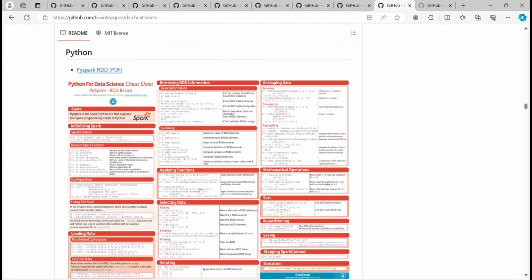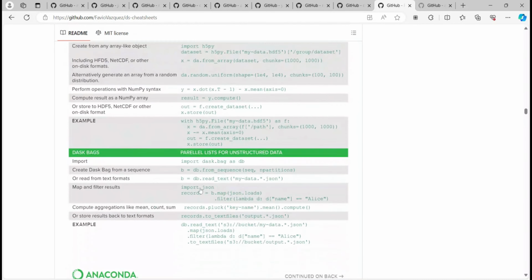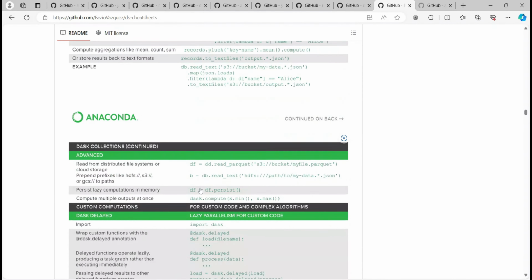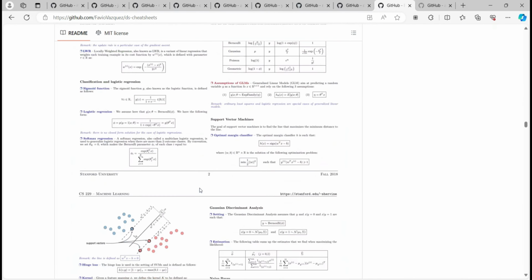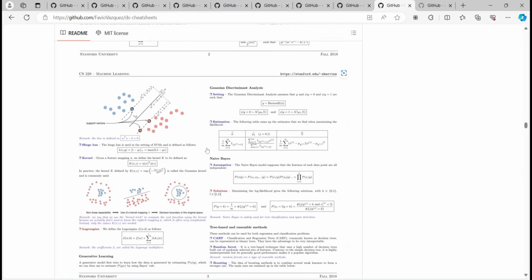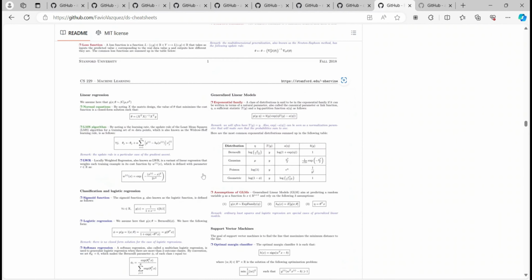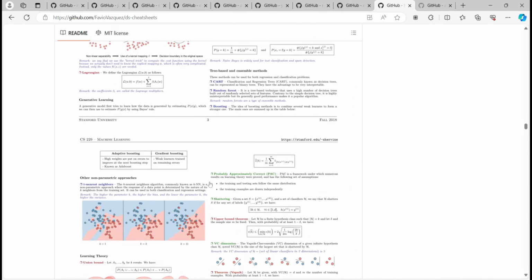Right. These are the formulas and all those stuff you have to know. Big data, then Anaconda. Okay, supervised and unsupervised learning. Okay, I guess they have just given the picture of books. Okay, so you don't have to go to the book, you can get it from here only.